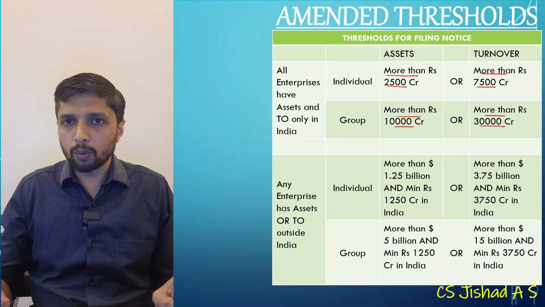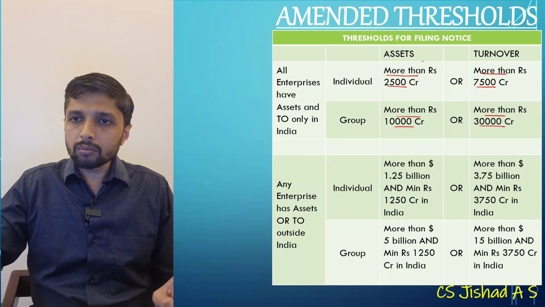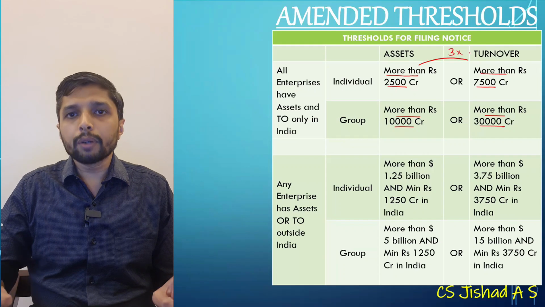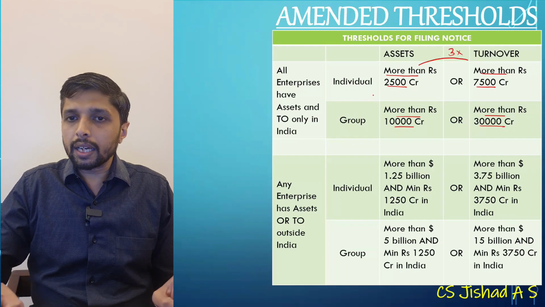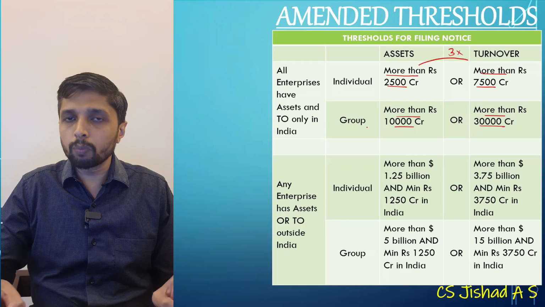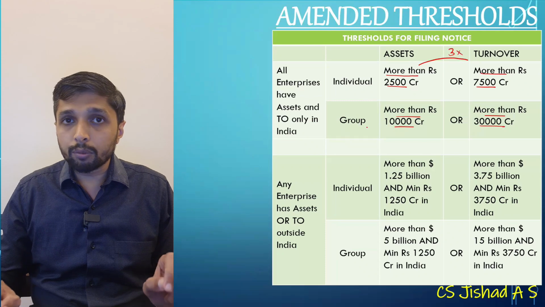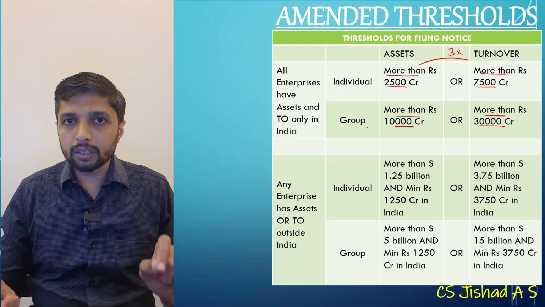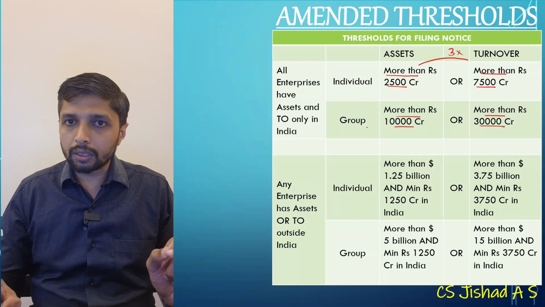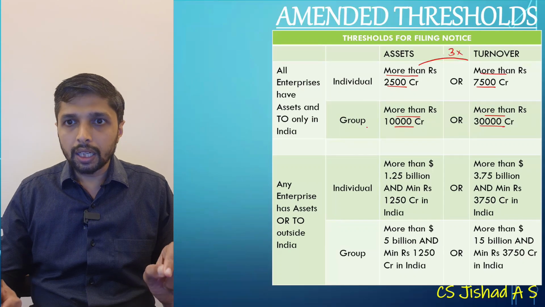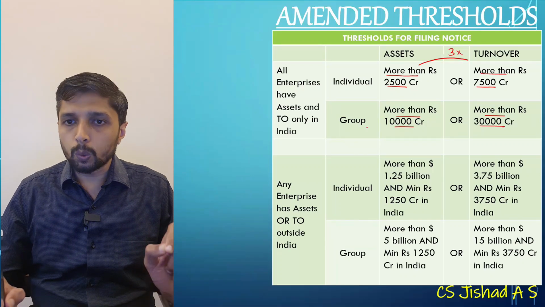As you know, turnover will be 3 times that of assets for an individual, and for a group, if individual is 2500, it will be 4 times. So earlier it was 2000 and 8000 in the case of individual and group. Now it is 2500 for individual and 10,000 for group.